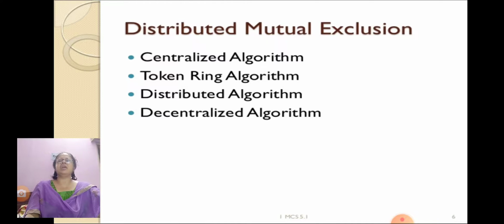As we know, a shared variable or a local kernel cannot be used to implement mutual exclusion in distributed system. Message passing is a way to implement mutual exclusion. There are different algorithms which are used for distributed mutual exclusion: centralized algorithm, token ring algorithm, distributed algorithm, decentralized algorithm.